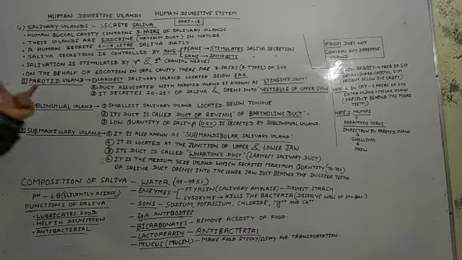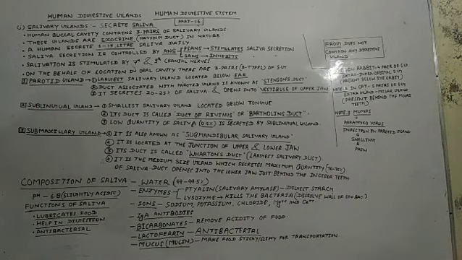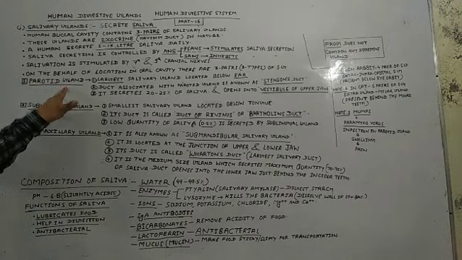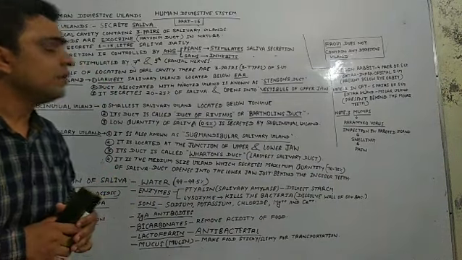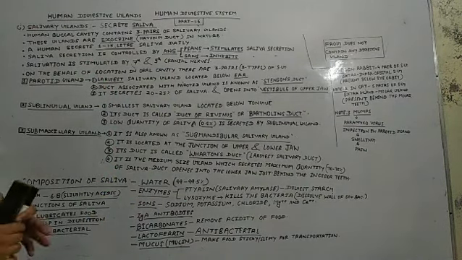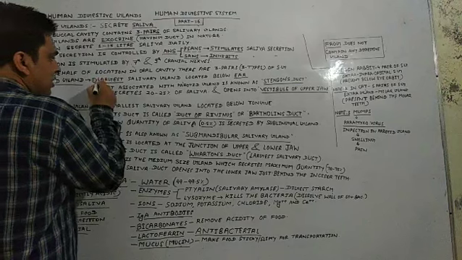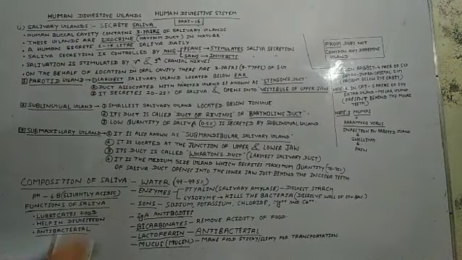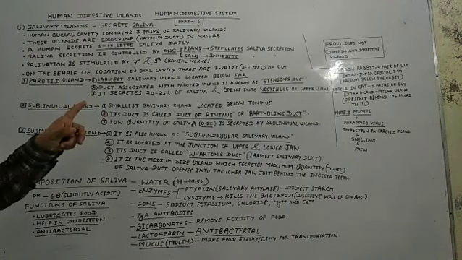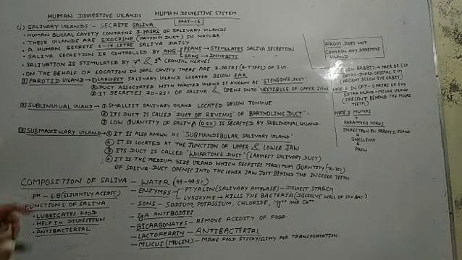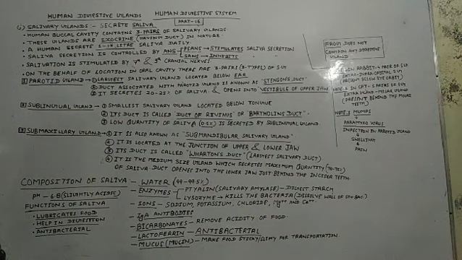The first salivary gland is known as the parotid gland. Must remember, students, that the first salivary gland is the parotid gland, and you know very well that this gland is the largest salivary gland out of the three salivary glands. I have written here that this is the largest salivary gland. Must remember, students, sometimes it is asked in competitive exams as well as your board examinations which salivary gland is largest out of the three. So you answer that the parotid gland is the largest salivary gland out of the three salivary glands.